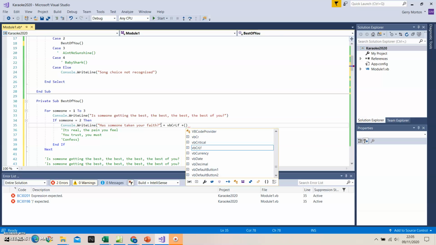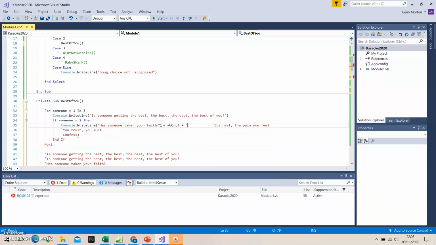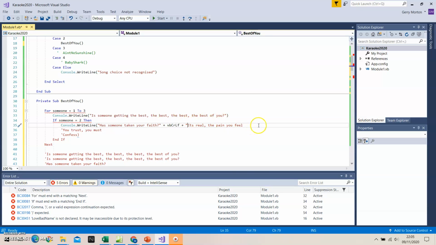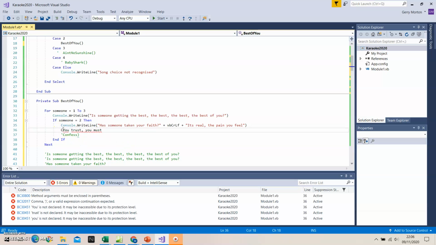Plus this line here. And I'm kind of running out of space at the end of the screen here, so I'm going to break it up into a second line afterwards. Inside our if then else, we can put as many lines of code as we need. So we're not constrained.